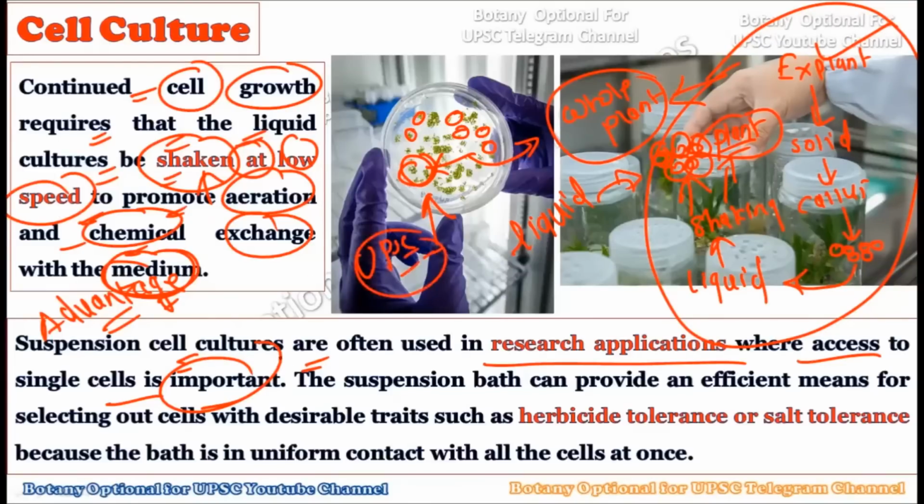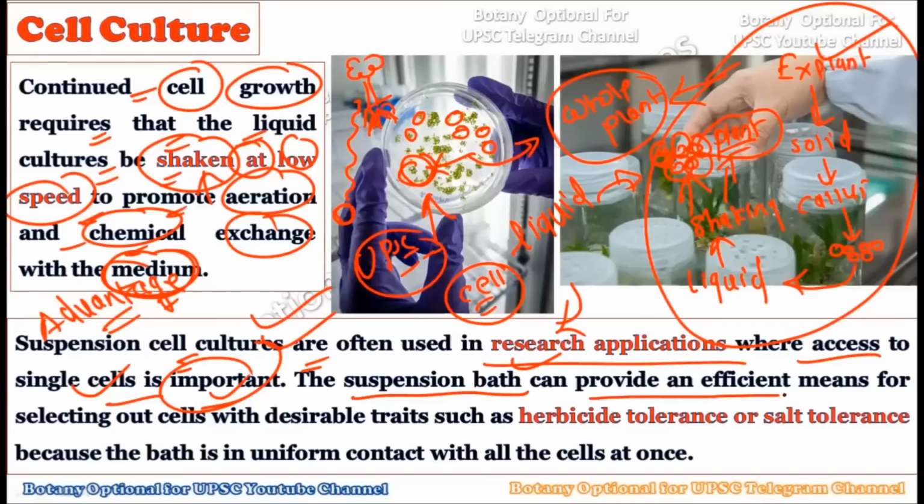Okay, now see, suspension cell cultures are often used in research applications where the study of the single cell is important. If you have to observe how a single cell grows into a whole new organism, then in such a research application cell culture plays a very important role, because here you can understand how the single cell is, step by step, converted into the whole new plant. All these steps can be easily observed during the plant tissue culture technique of single cell culture, right? So this is the basic advantage of the cell culture technique.